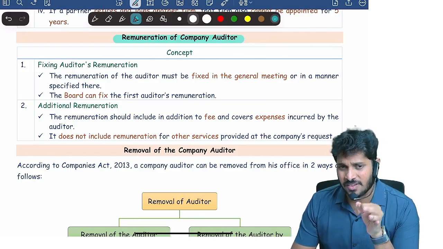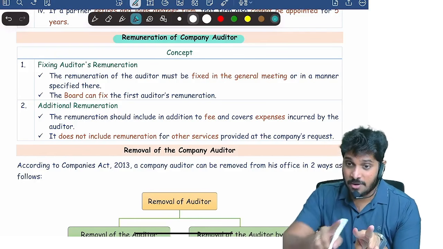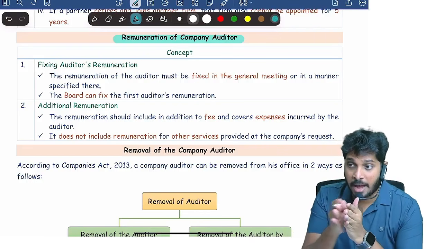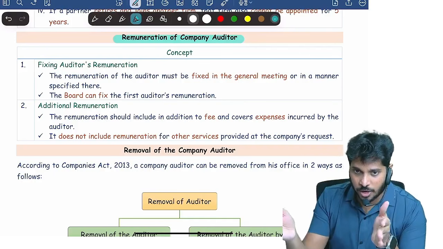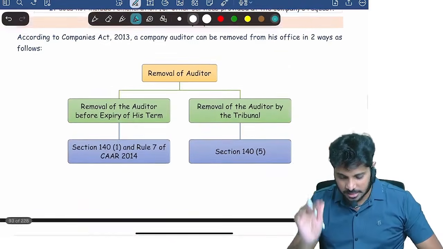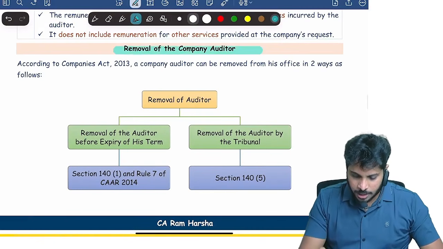Generally, members will fix the remuneration, or they will fix the manner of remuneration. Most of the times they will do manner of remuneration, and the manner is what? They will delegate it to board of directors. That's it. Removal of company auditor.